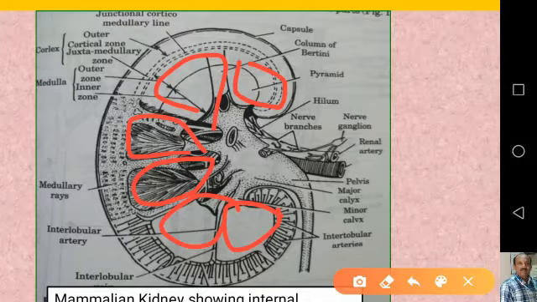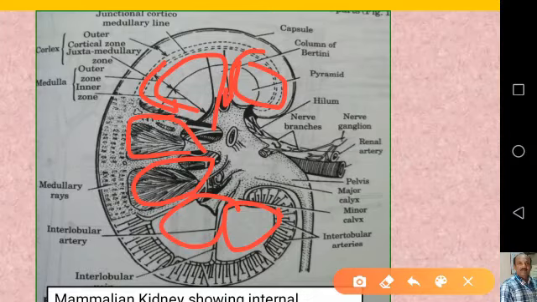These renal pyramids are separated by projections of the cortex. The cortex projects inside between the renal pyramids, and these projections are called columns of Bertini or renal columns.